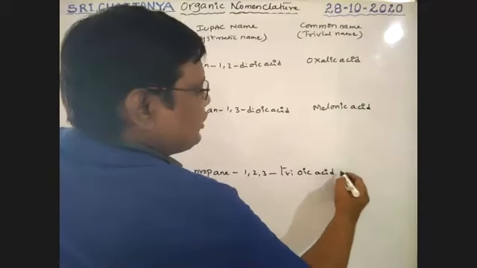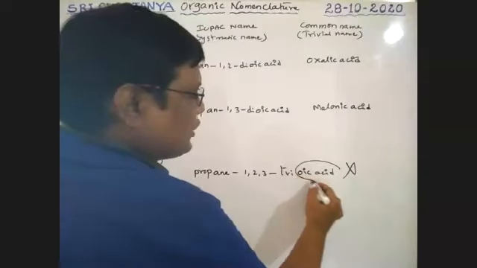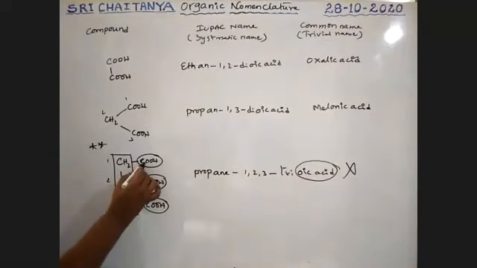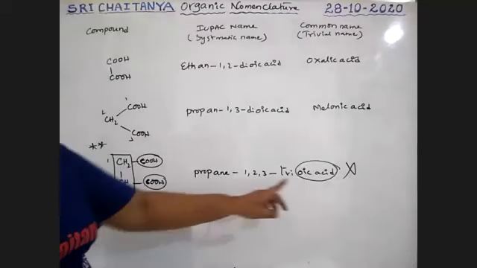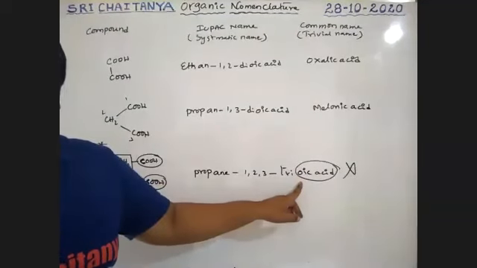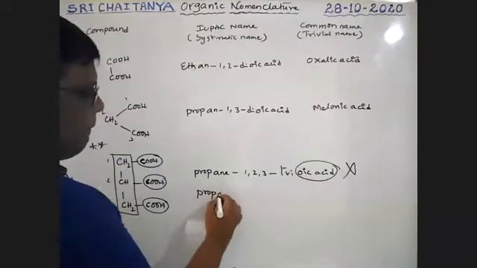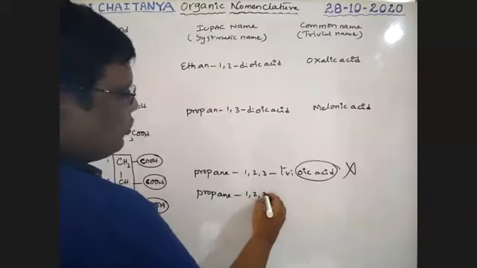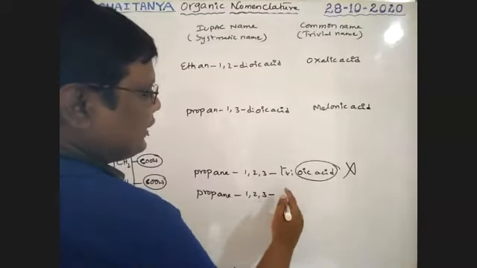It is not used as trioic acid, because these carbons are not included in the longest chain. This carbon is also mentioned in the name. That means carboxy. Therefore, propane-1,2,3-tricarboxylic acid.